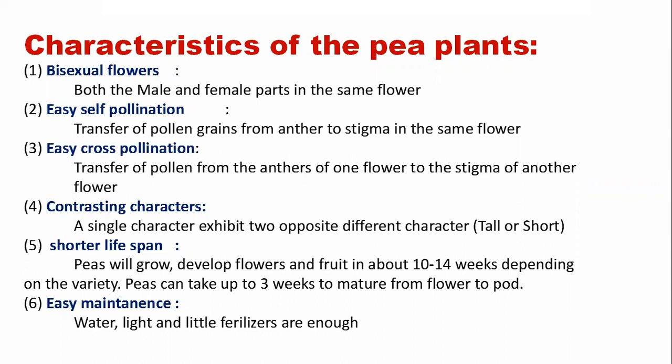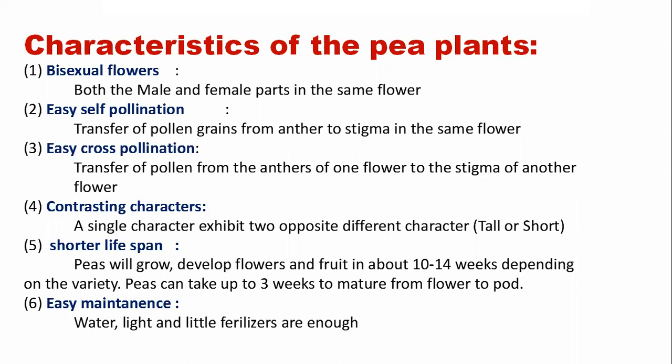Microsporogenesis, where does it occur? I think we discussed sexual reproduction in flowering plants. What are the two components of the androecium, or stamen?